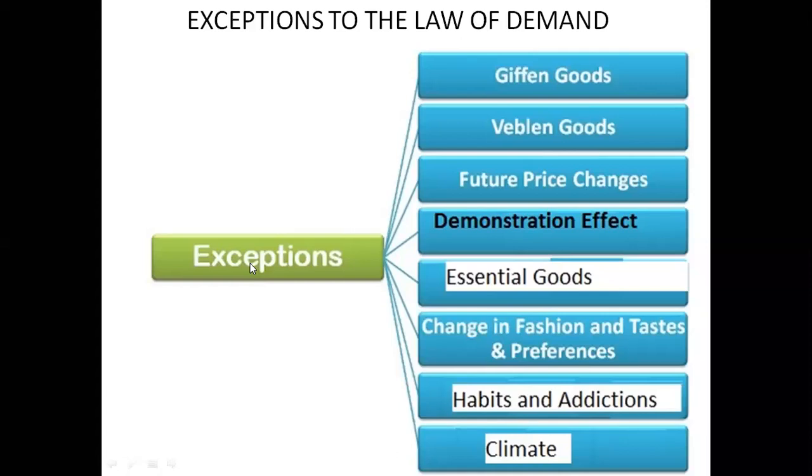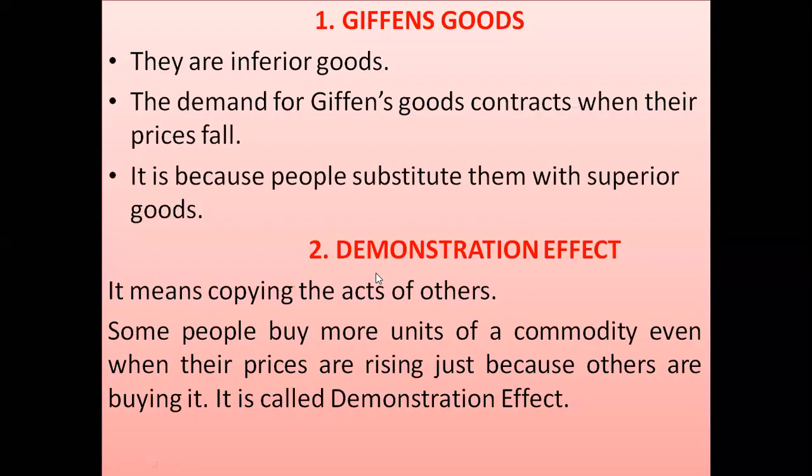ठीक? Same way, change in fashion. अगर किसी commodity का fashion change हो जाता है, trend change हो जाता है, you know उसके अंदर भी यही problem फिर आती है. अगर suppose किसी भी commodity का fashion change हो जाता है या trend change हो जाता है, उसका इफेक्ट फिर यही निकल के आता है कि ट्रेंड चेंज हो जाने से या फैशन चेंज हो जाने से चाहे वो चीज कॉस्ट कम हो जाती है उसकी, बट स्टिल you don't buy that commodity because that is not in trend, you know, that is not in fashion. So I have already explained all these things. Let's move further.